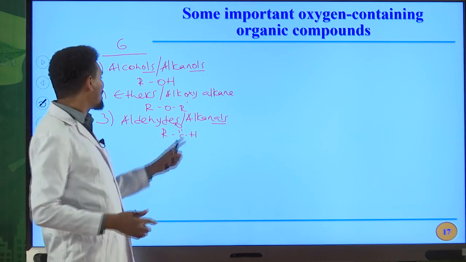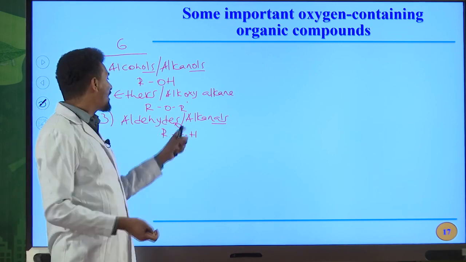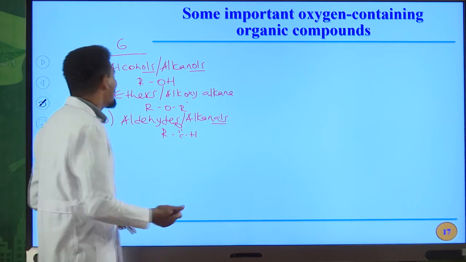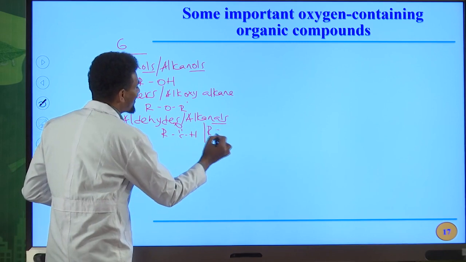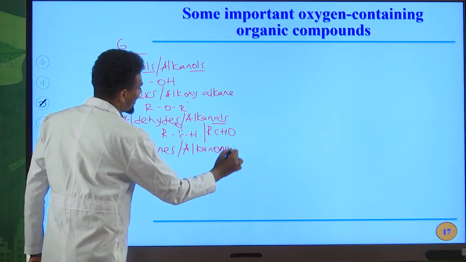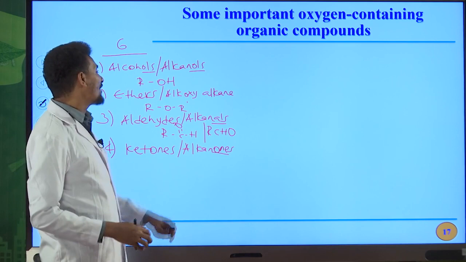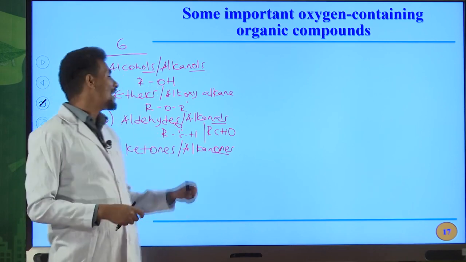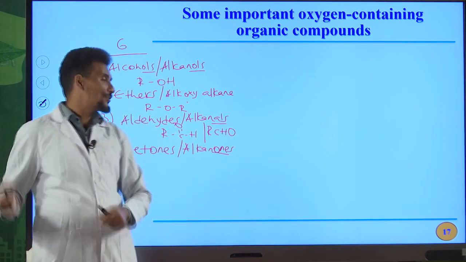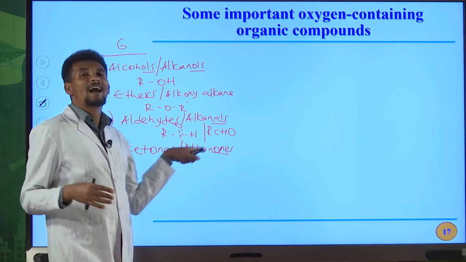This carbon to oxygen double bond is carbonyl group. And the carbonyl group is the functional group for aldehydes or alkanals. And this can also be written as RCHO, okay? The fourth one is ketones. Ketones are also named as alkanones. Alkanone, O-N-E, okay? This one also indicates the presence of carbon to oxygen double bond directly bonded with alkyl groups or aryl groups. Therefore, they can be named as alkanones.